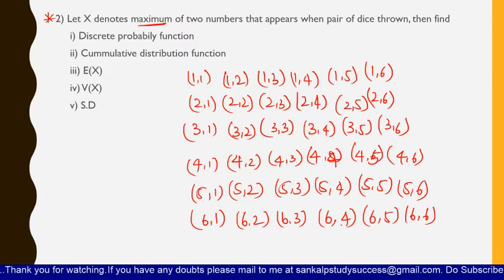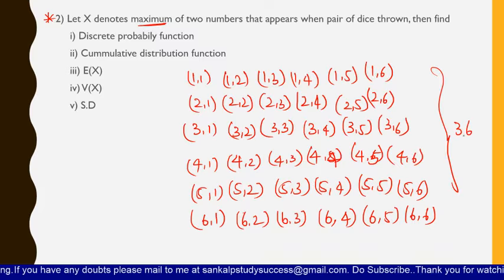So these will be the values which you will get if you throw a pair of dice. You will get 36 values. From here you have to find out the maximum of two numbers that appears and also find the discrete probability function.